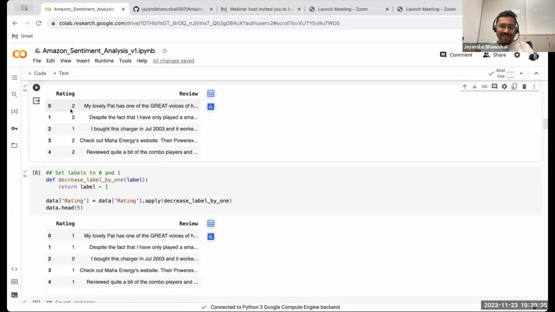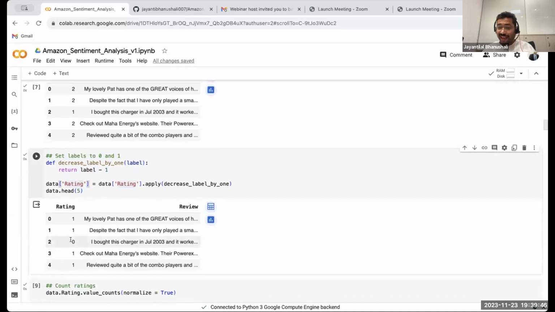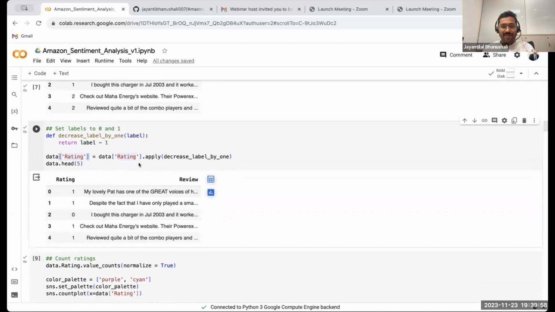It's a bit confusing. So what I did was I simply subtracted 1. So 1 minus 1 is 0, 2 minus 1 is 1, which basically means 0 is negative, 1 is positive. So just to make it easy for everybody to understand, instead of 1 and 2, I made it 0, 1, assuming 0 is negative, 1 is positive. Okay. So I just did that.